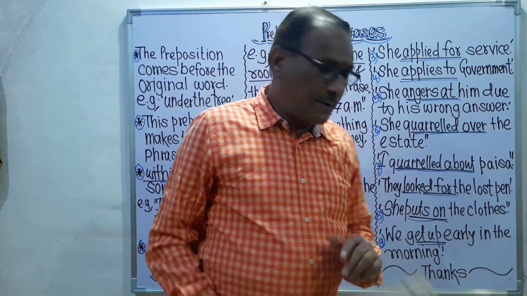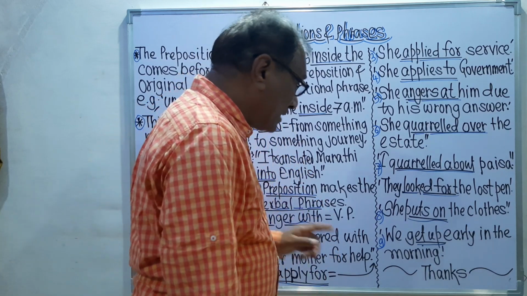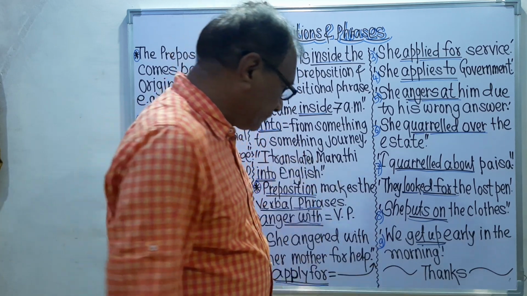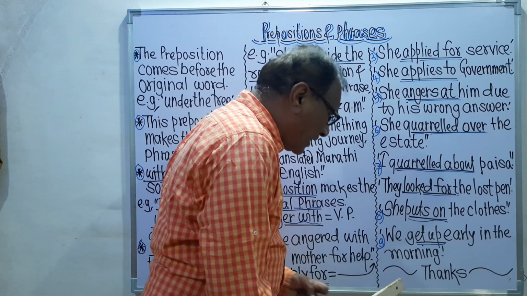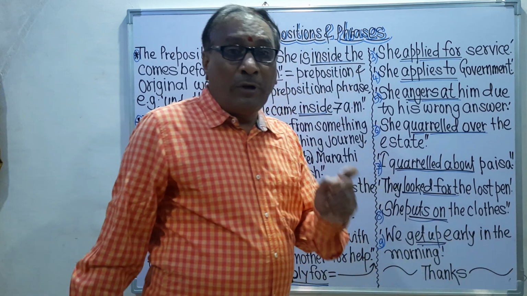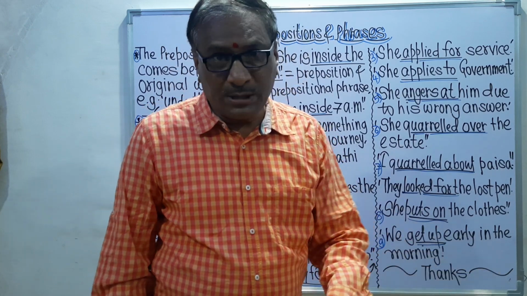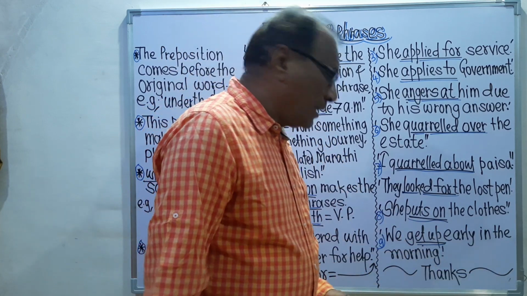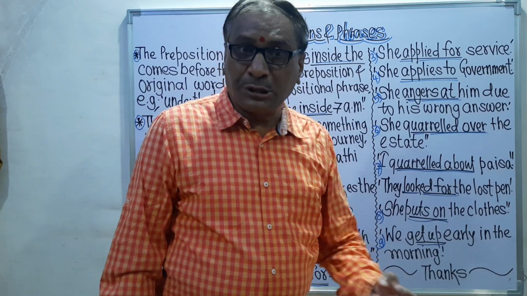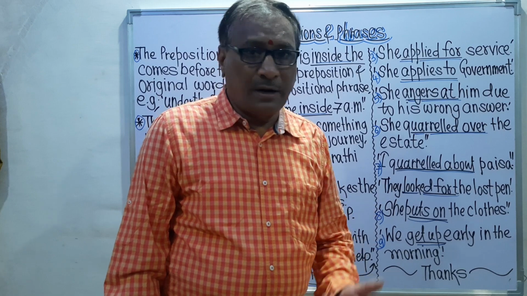That is the explanation. So puts on is the verbal phrase. And the last one is we get up early in the morning. Get up is the verbal phrase, and we get up early in the morning means our action is to get up early in the morning.